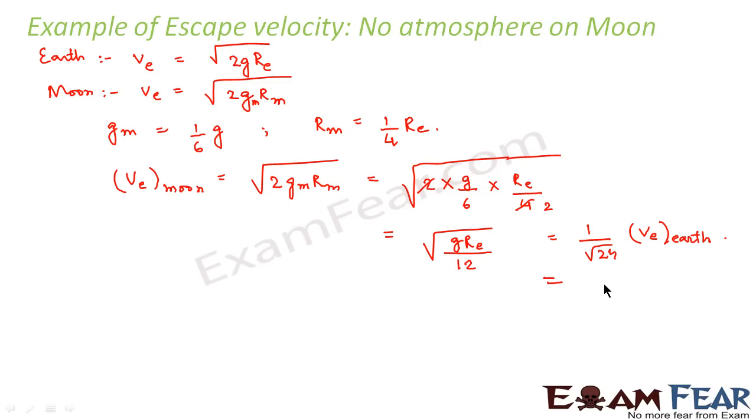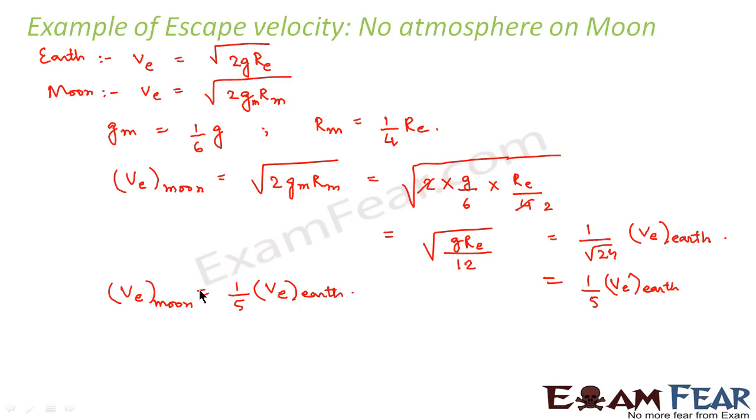Now this root 24 we can approximately take as 5. So we arrived at the conclusion that the value of escape velocity on the Moon is 1/5 of the value of escape velocity on Earth. What does that mean?